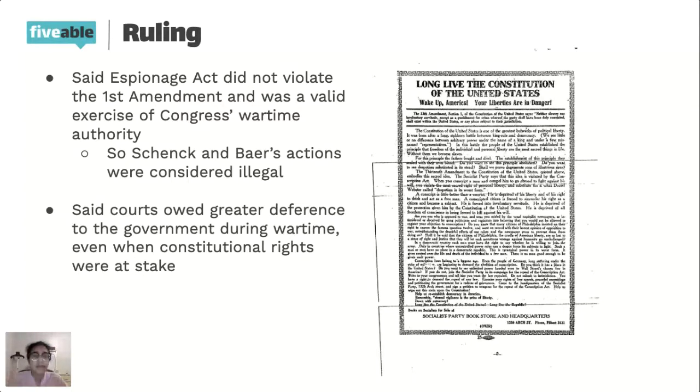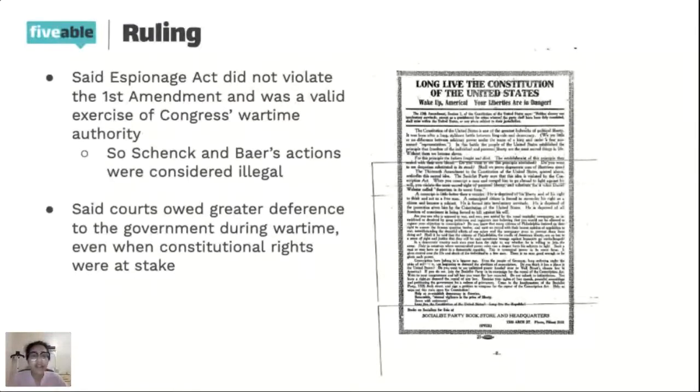So this meant that Schenck still has his actions considered illegal. And so in that case, regarding the First Amendment and free speech, the Supreme Court ended up ruling in favor of limiting it.